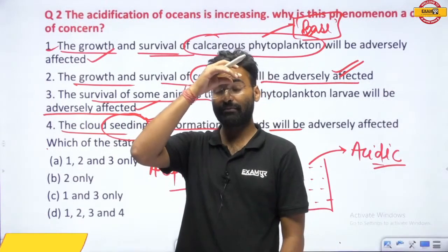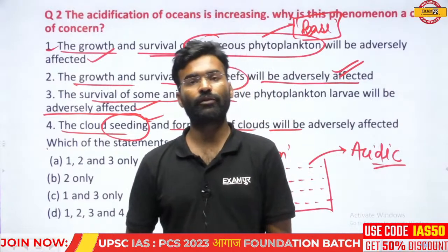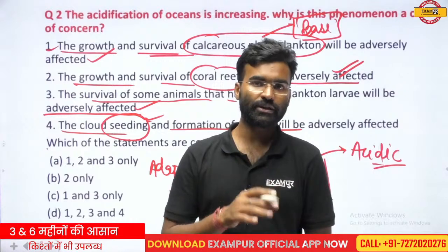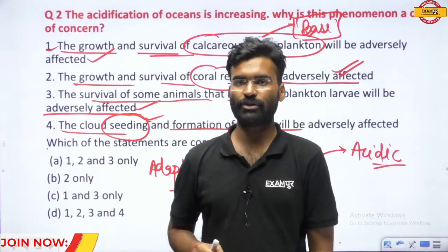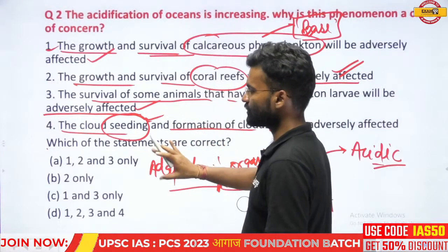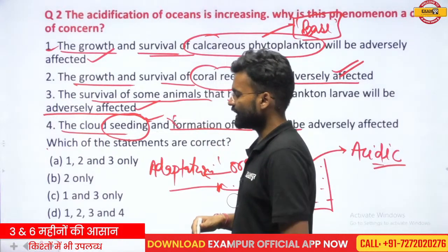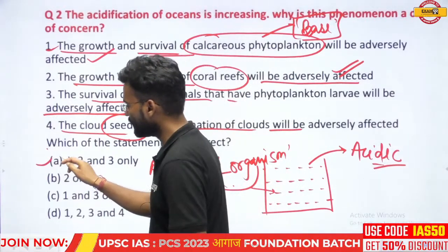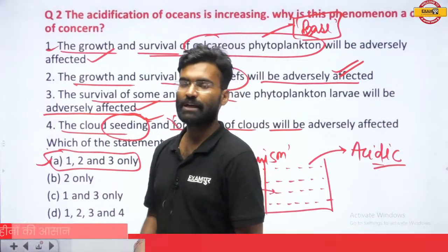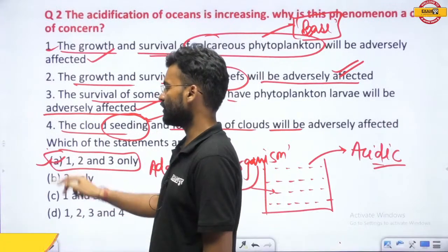Examiners many times understand the temperament and thinking of the student, and according to that assumption, they create the options. Many people understand that the three statements are absolutely correct and have no link with this, and the examiner cleverly gives option A, 1, 2 and 3. So many students will tick this option in complete confidence.